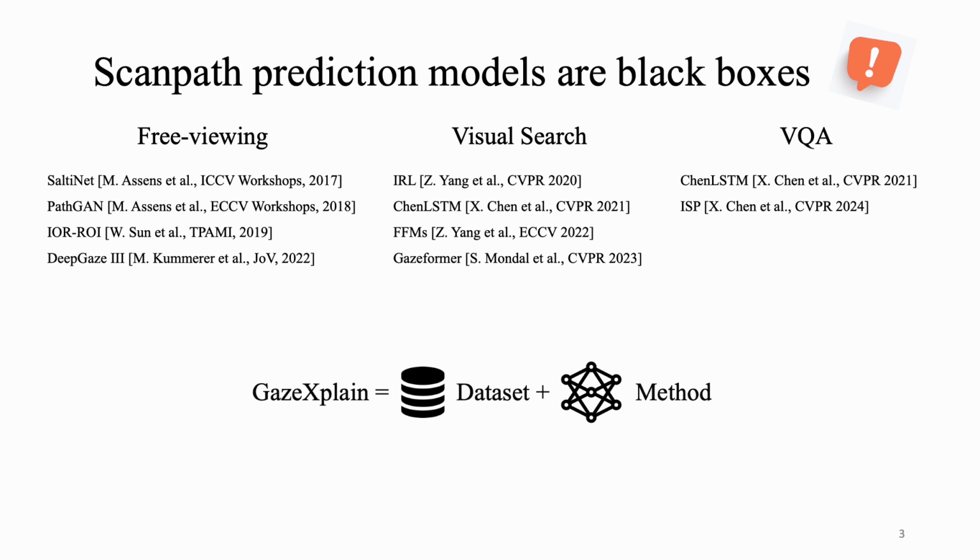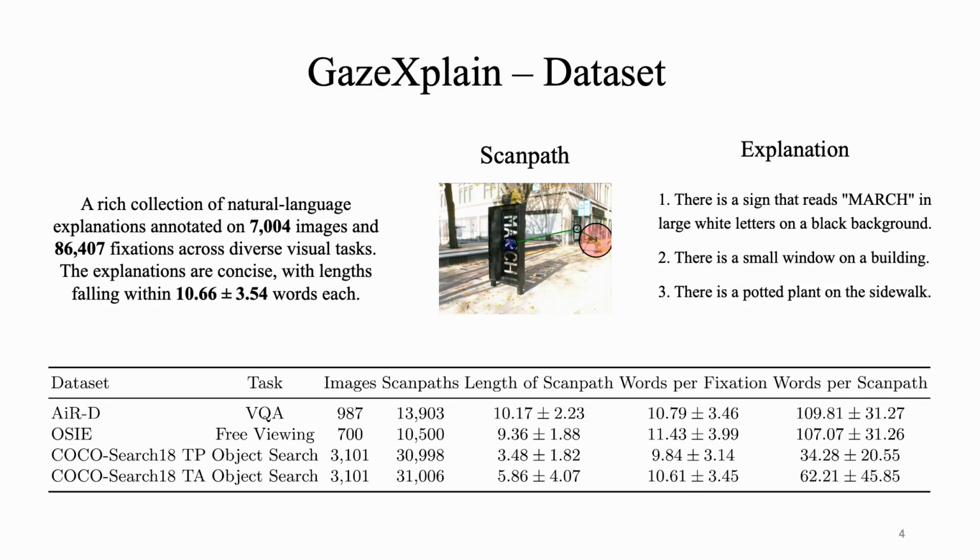These explanations shed light on the rationale behind each gaze movement and offer a more interpretable framework for understanding and modeling the visual behavior. GazeXplain offers ground truth explanations for fixations across various eye-tracking datasets. Compared to previous image-to-language datasets, it has two key distinctions.